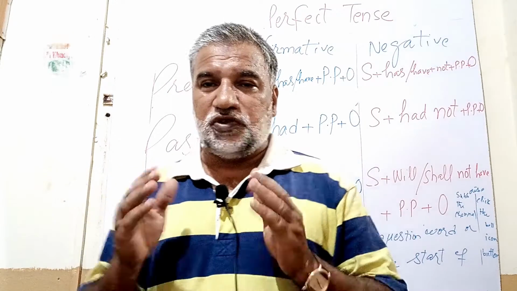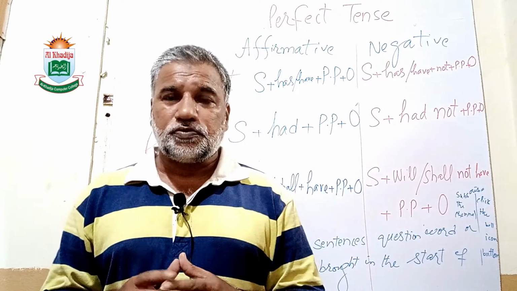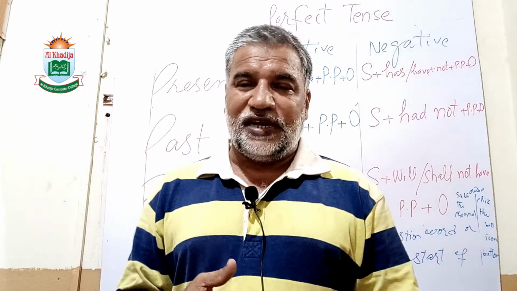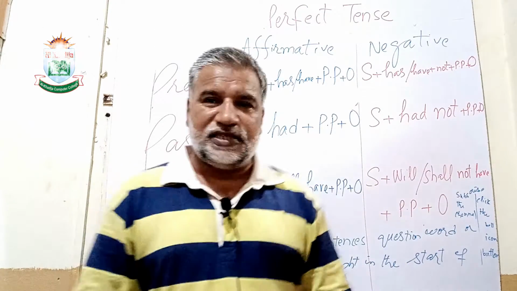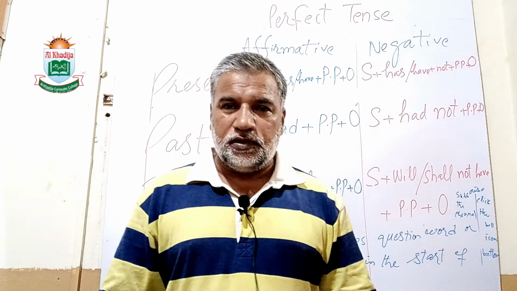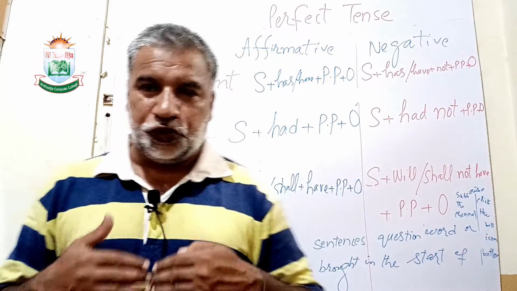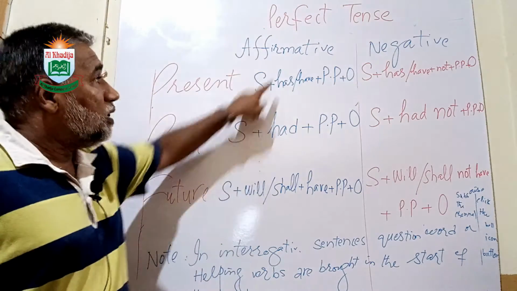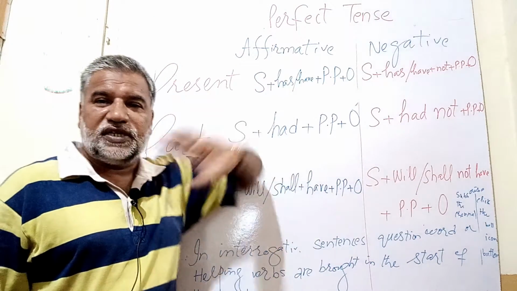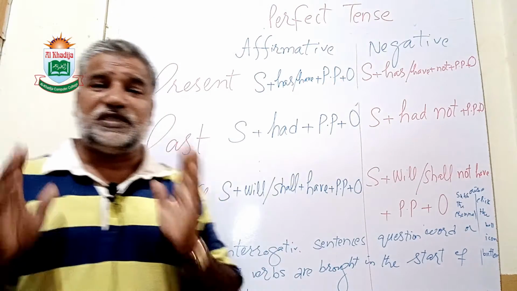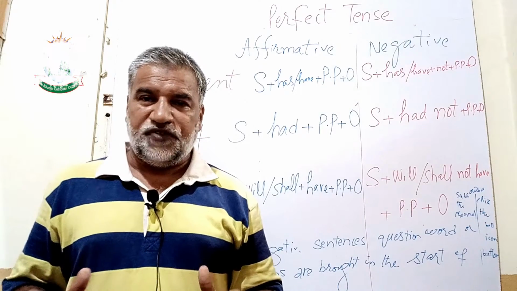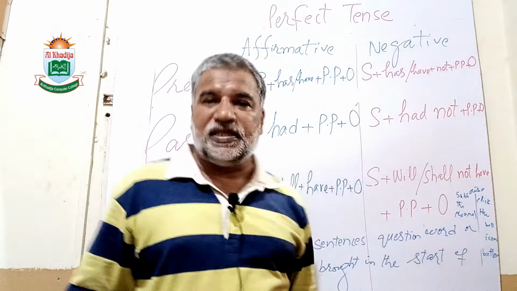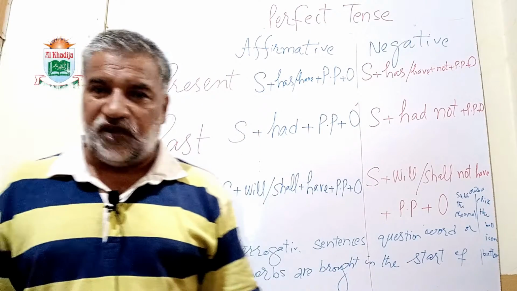Today we are going to discuss perfect tense: present perfect, past perfect, and future perfect. Let's see their syntax, how they are made, and what things are used in perfect tenses. Affirmative sentences are those sentences in which the sentence is positive. Affirmative means positive. Negative are negative, and then interrogative sentences.